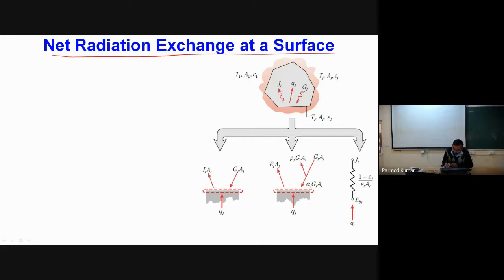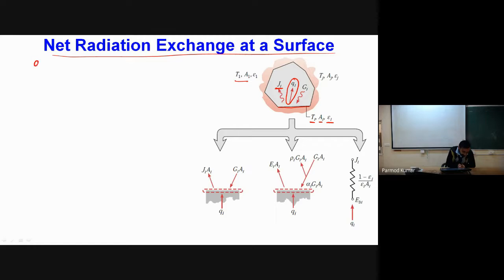Let us consider we have one enclosure. Once again, this enclosure has multiple faces, and we are considering one of the faces of this enclosure, which is at isothermal temperature Ti, having area Ai, and epsilon i is its emissivity. You can see that Ji is the total radiosity associated with this surface, and Gi is the irradiation incident on this surface. The net effect of this Ji and Gi is what we call Qi, the net heat transfer associated with this surface.